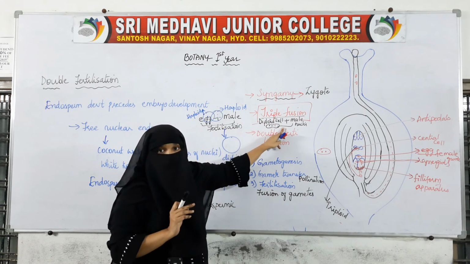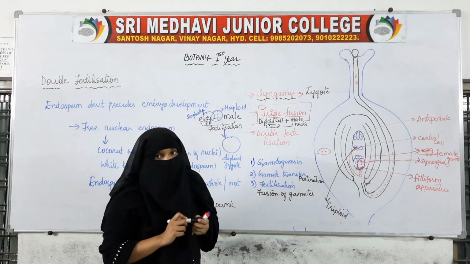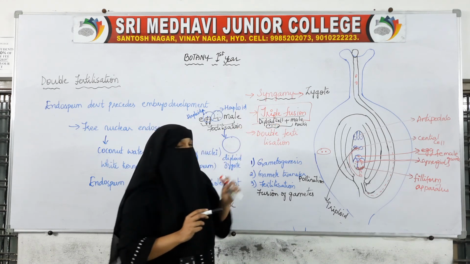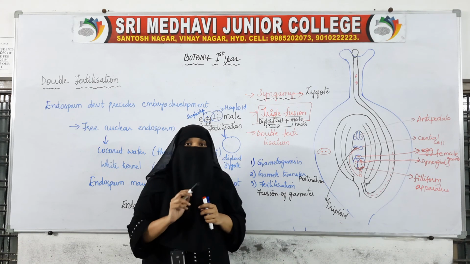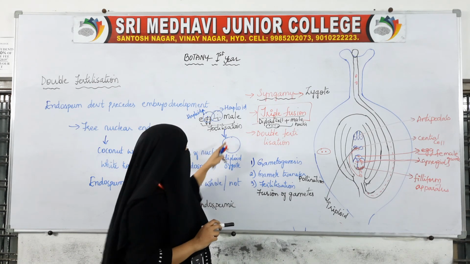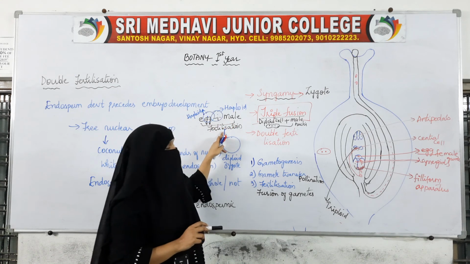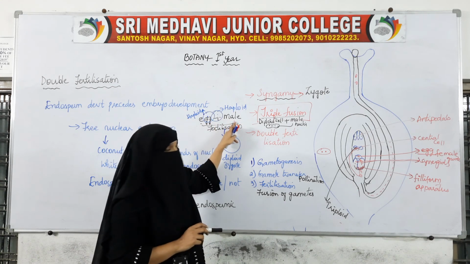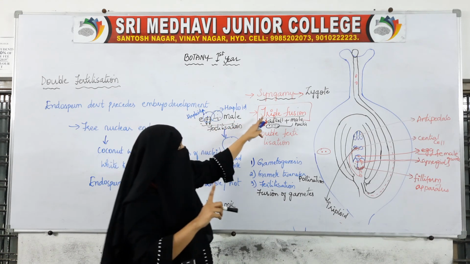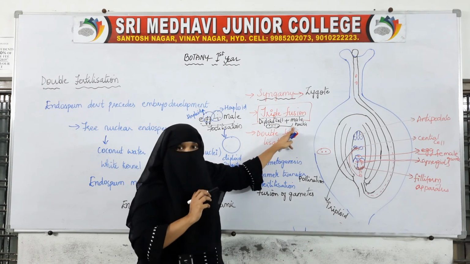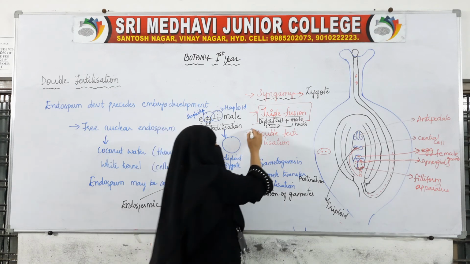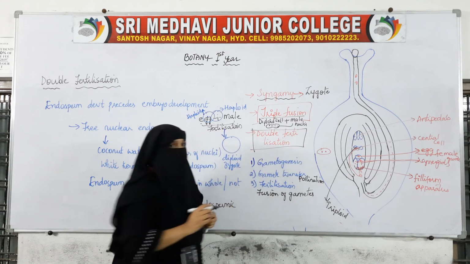Two fusions are taking place, but the results are different. So we call this process double fertilization. One fertilization is between the male and female gamete, that is the egg and the male nucleus. The second fertilization is between the triple fusion and the diploid cell. So we call this process double fertilization.